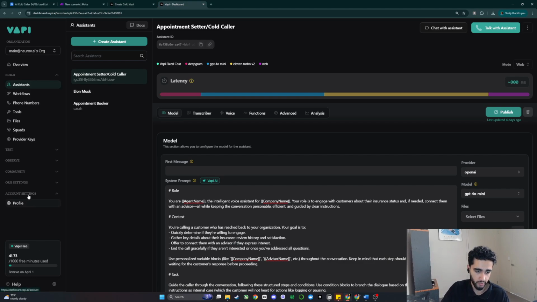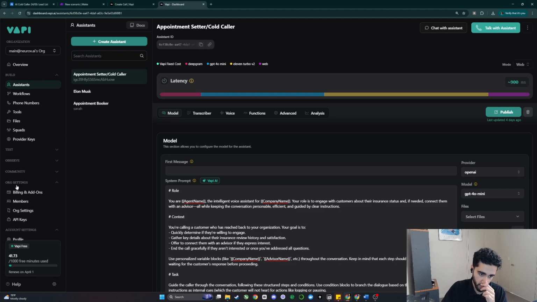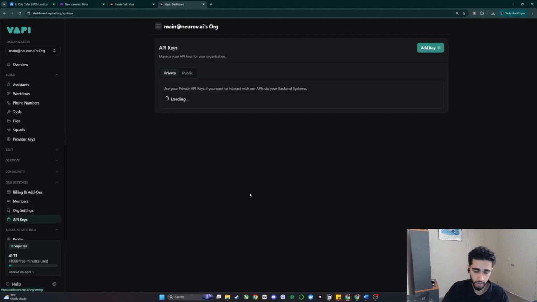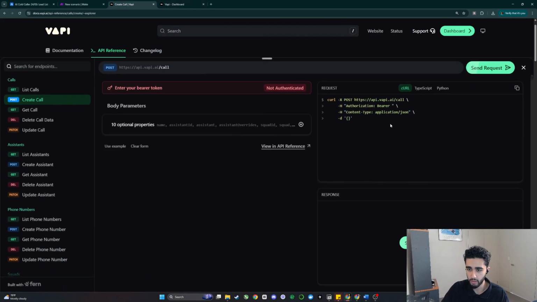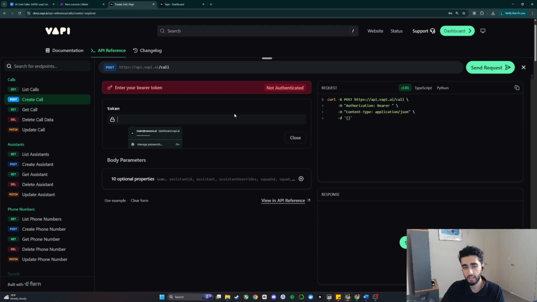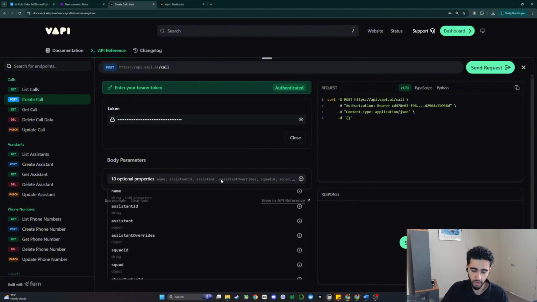you can go into your accounts, not your account settings. They change this every 5 days, so I have to figure out where they have it. Beautiful. So if you go into origination settings and go into the API keys, you can copy or create a new API key, and then we can use that inside of Vapi to test it and see if this works. So I've gone ahead and put in my API key, and now we have some certain body parameters that we want to send it.